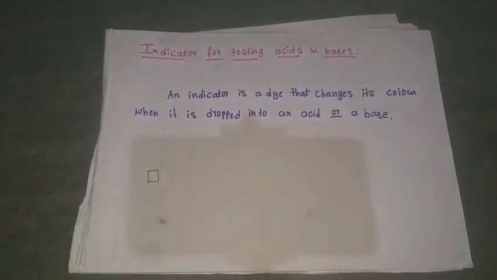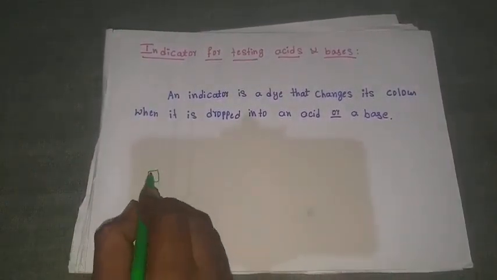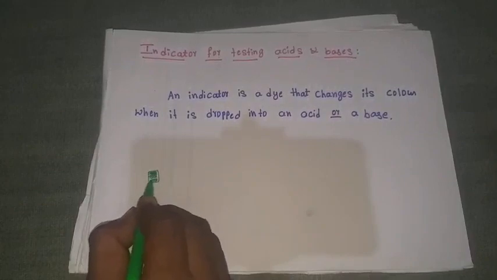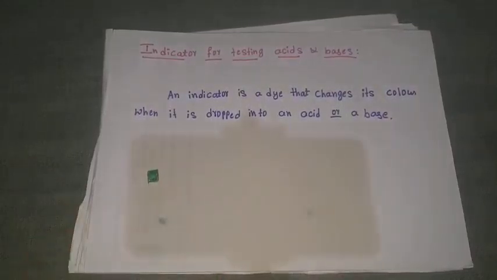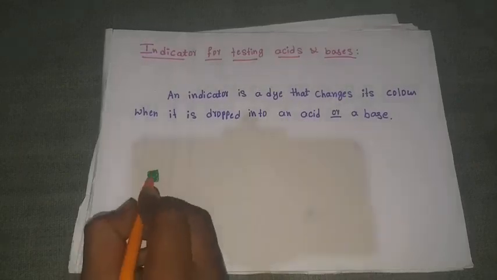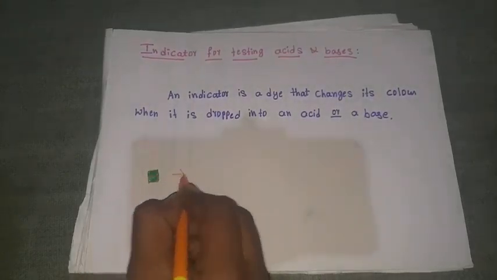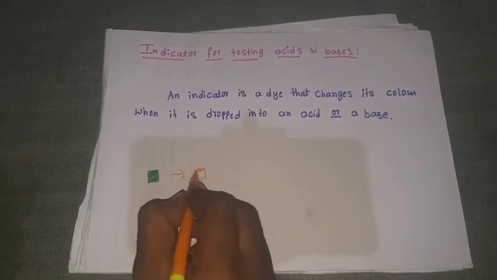Okay, initially this indicator has a light green color. You take it as an indicator, either paper or any substance. But when you drop your substance, either acid or base, the indicator changes its color to some other color.